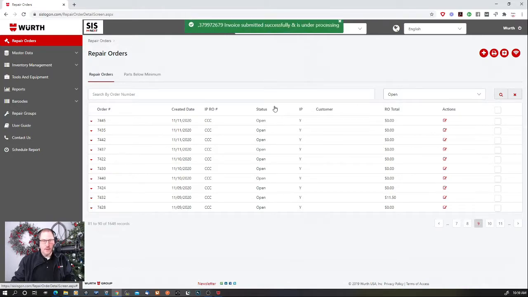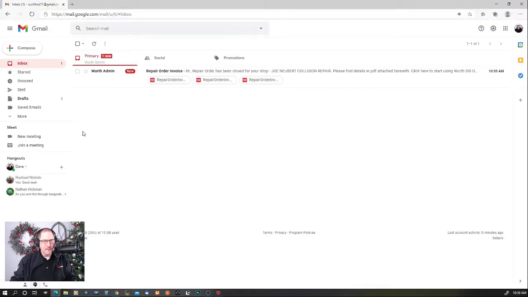And we'll get the little green box here saying that it has been submitted. Now, there's no way for SIS to know if that is an open or closed RO on CCC side. It just sends it and hopes for the best. So if your ROs are not showing up the way they're supposed to, make sure that they're actually an open or locked RO. If not, let us know. We'll help you try to diagnose and figure out what's going on. So 7441 has already been sent, and there we go.